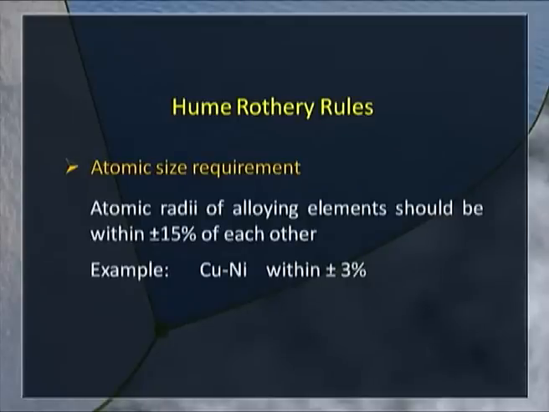The sizes of the components should not differ by more than plus or minus 15%. We have the best example in the copper-nickel system, where their sizes are within plus or minus 3%. They give us possibly the complete range of solid solutions. Other conditions have to be met.